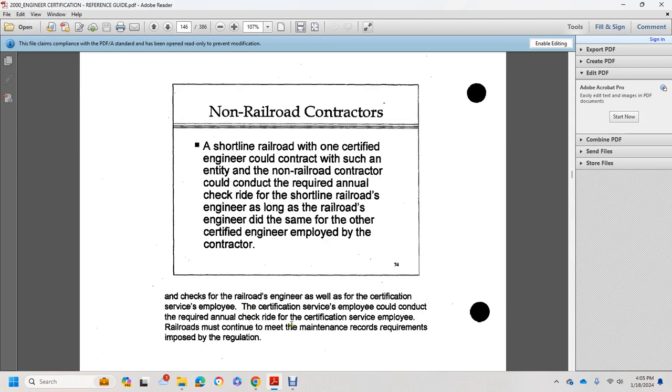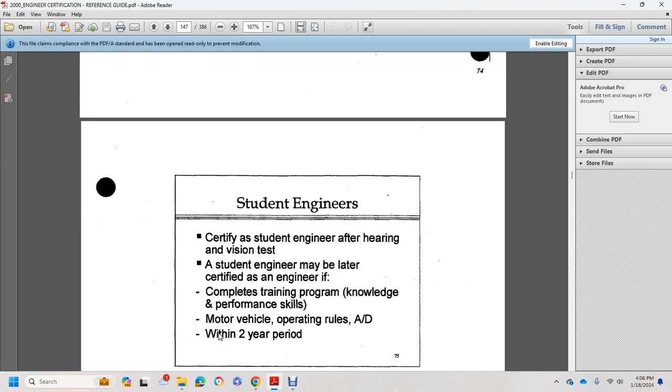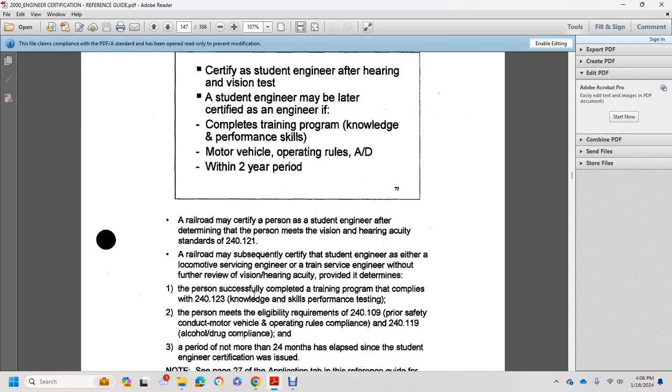The railroad must continue to meet the maintenance records requirements imposed by this regulation. A person may also be certified as a student engineer after hearing and vision tests. A student engineer may later be certified as an engineer if he completes the training program on knowledge and performance skill, the motor vehicle operating rules, and the alcohol and drug test within a 2-year period.